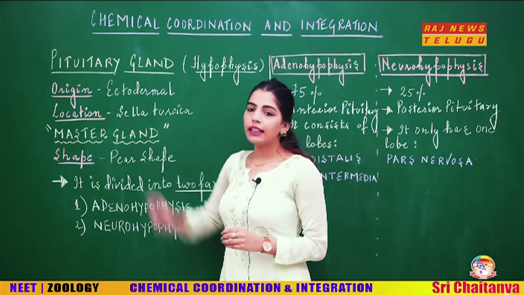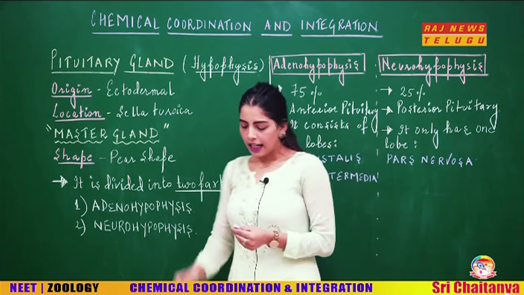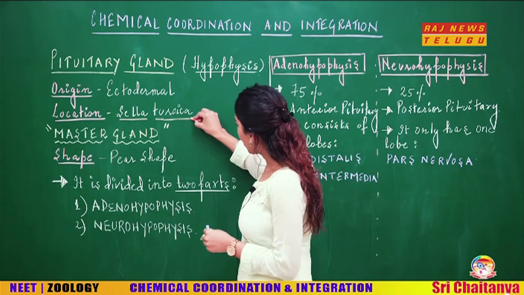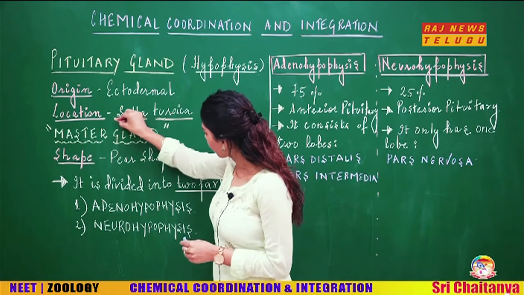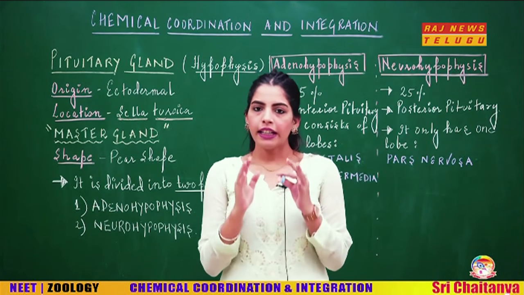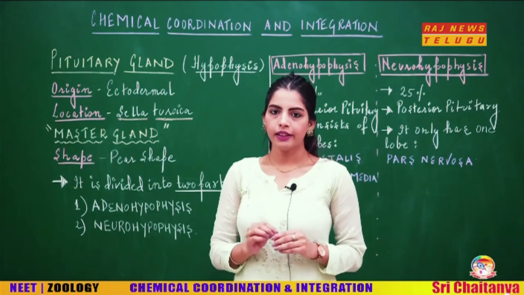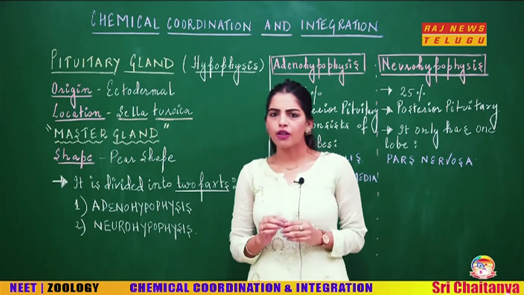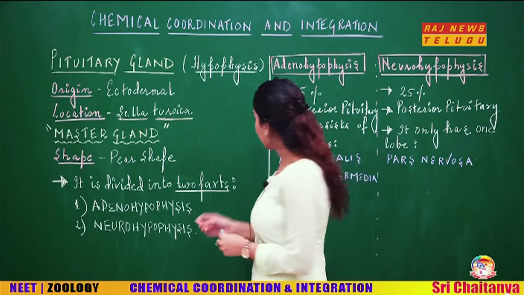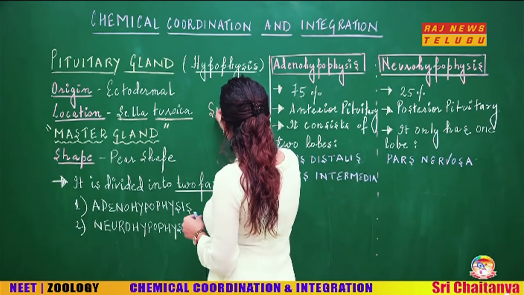Now when we look at the location of the pituitary gland, I have written the location is sella turcica. Now what is this sella turcica? Students, this term is given in NCERT. In the chapter Locomotion and Movement, we all must have studied about some of the cranial bones, right? And there was a cranial bone which is sphenoid bone.